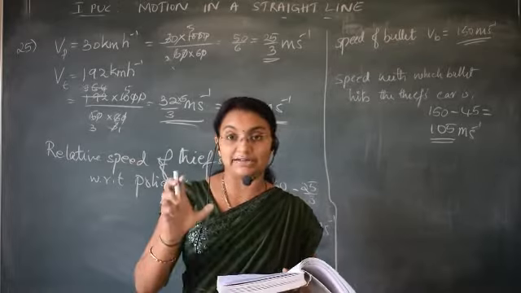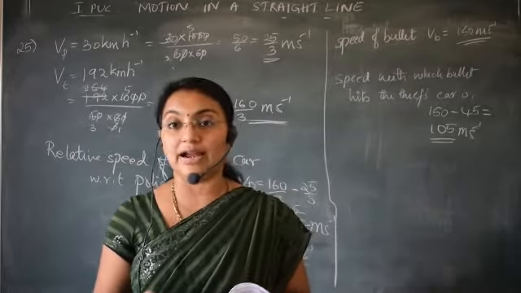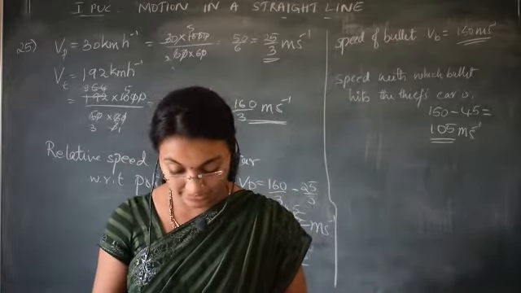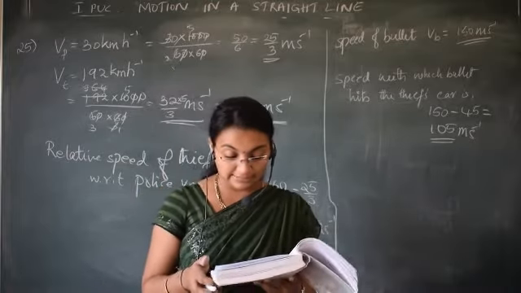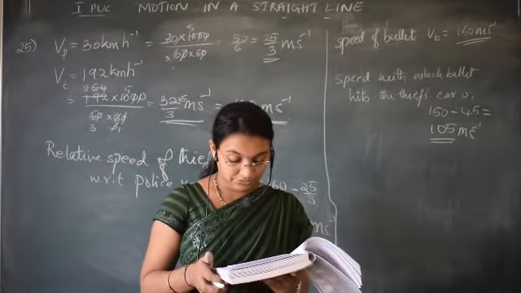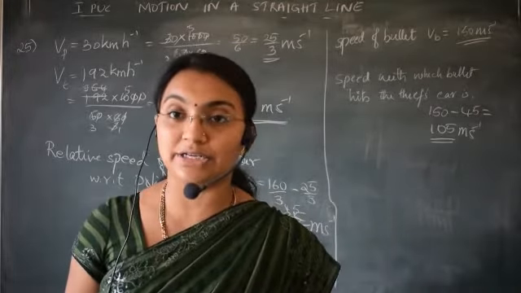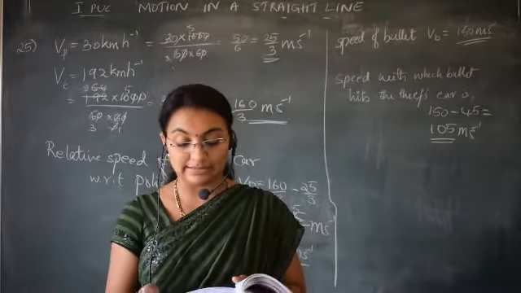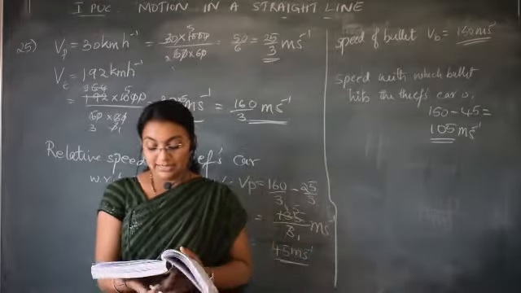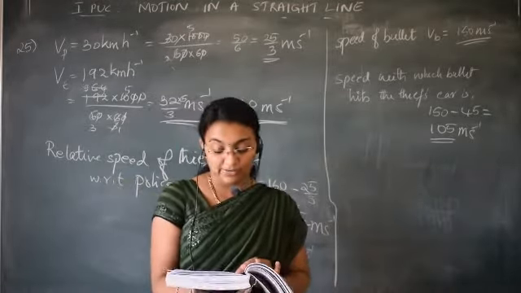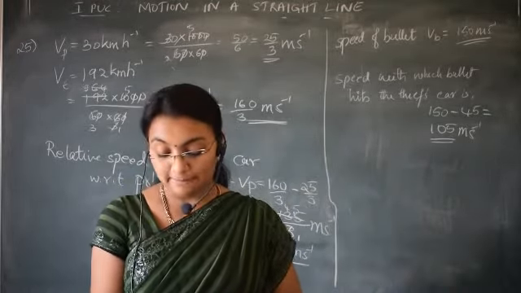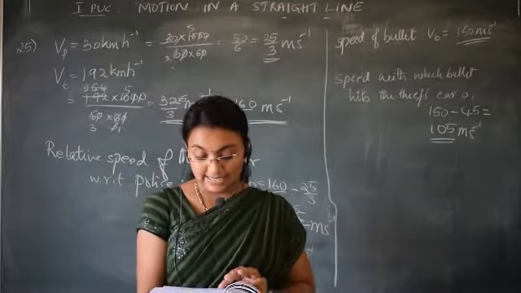Then you have to calculate the time. To calculate the time, v is equal to v naught plus at. You will get the distance as 44.1 meter and time as 3 seconds.